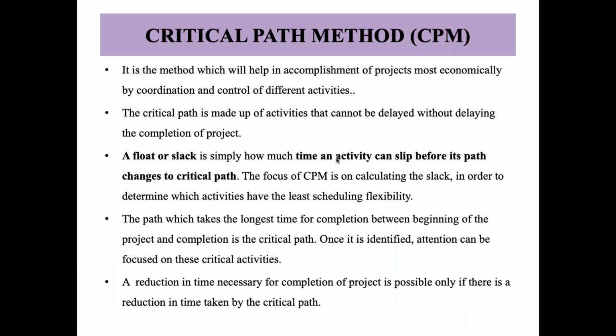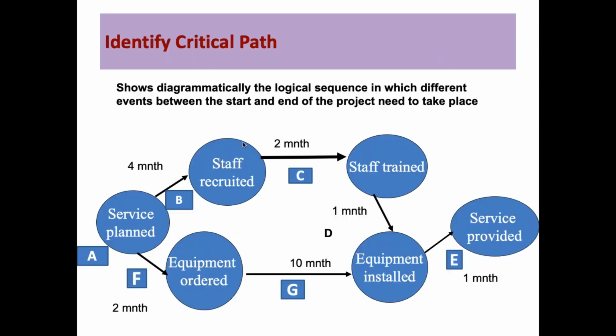These two things are also mentioned in PACS. So what is basically the critical path method? It is the method which will help in accomplishment of projects most economically by coordination and control of different activities. So the critical path is made up of activities that cannot be delayed without delaying the completion of the project. Okay, so you can see here: service plan, staff recruited, staff trained, equipment ordered, equipment installed and service provided.